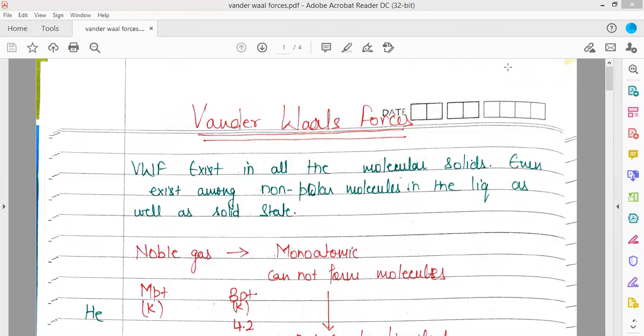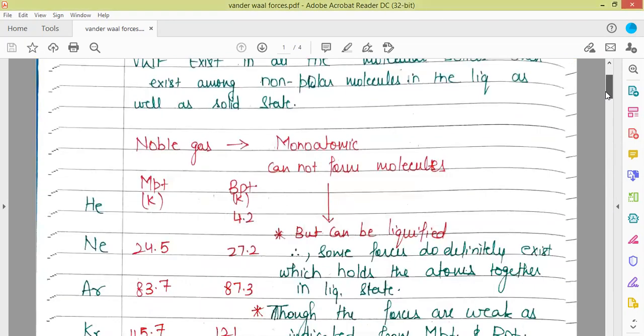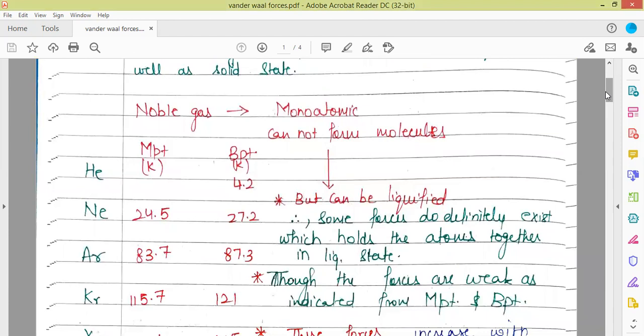You have heard about noble gases. Noble gases do not form molecules, they exist as monoatomic. But if they cannot form molecules, they can still be liquefied, they have melting points, they have boiling points. So when they can be liquefied, when they are converted into the liquid form or the solid form, that means there are some kinds of forces which hold the atoms of noble gases together in the liquid state or in the solid state.